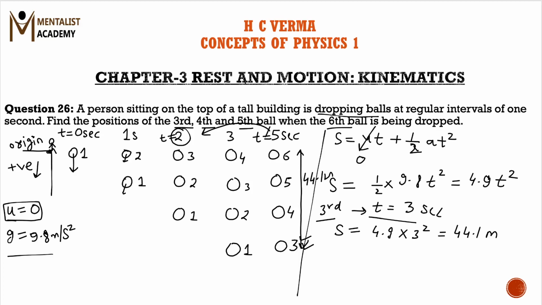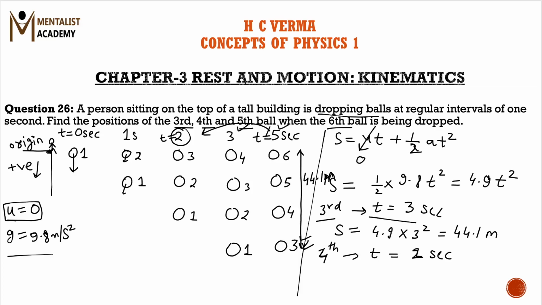Similarly, for the fourth ball, t is equal to 2 seconds, because the fourth ball is dropped at t is equal to 3 seconds, and we are looking till t is equal to 5 seconds. So the time interval is 5 minus 3, that is 2 seconds.